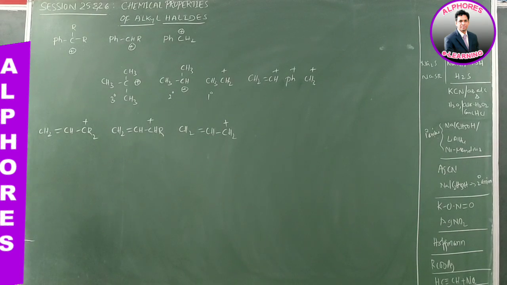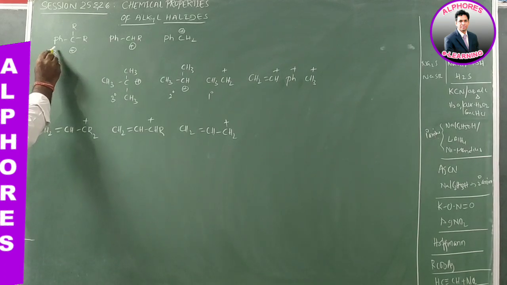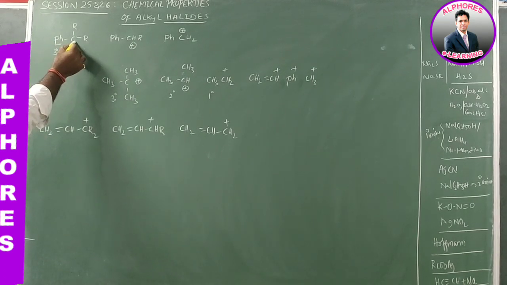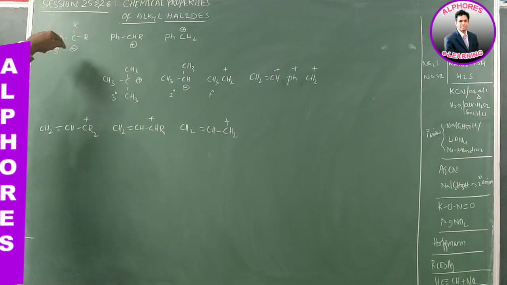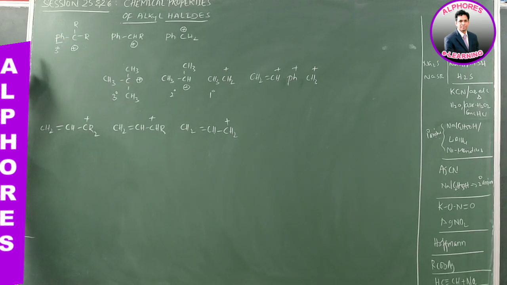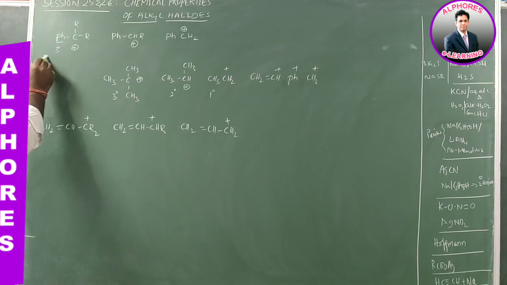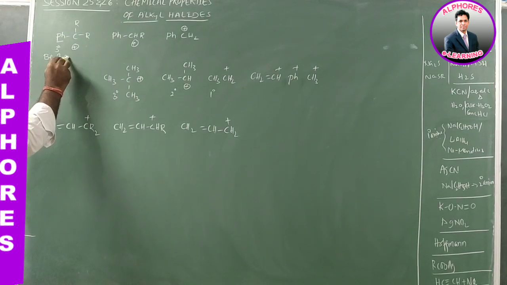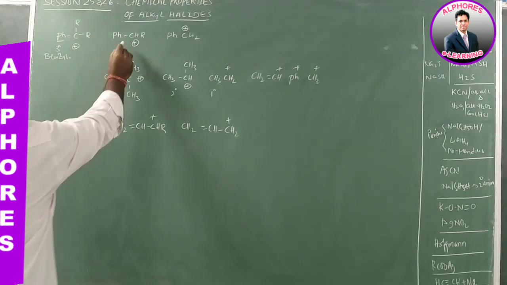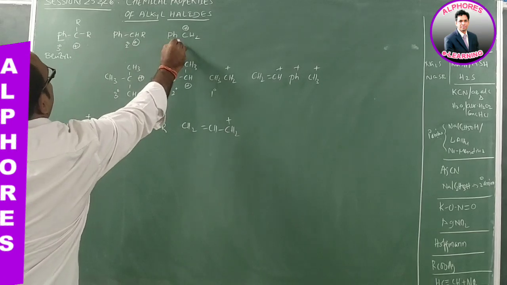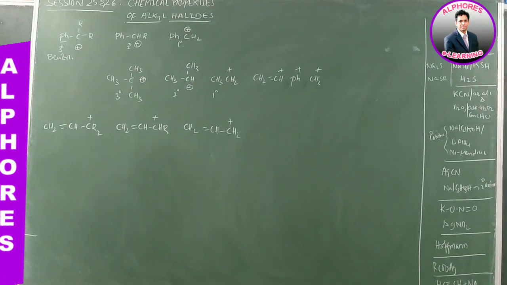As we learned in carbocation stability, this is a tertiary benzylic carbocation. The phenyl group is there, and the phenyl-containing carbon is the benzylic carbon. This benzylic carbon is attached to three alkyl groups, hence we call it tertiary and benzylic. This one is a secondary benzylic carbocation, this one is a primary benzylic carbocation.